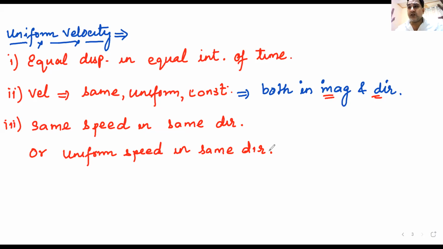Please raise your hand so that I understand that we have understood this concept of uniform velocity in three different ways. I can expand these three different ways and I can make them 5 or 6 or 7, but the essence remains the same. That is uniform velocity. Shall I move forward? I already have 150 messages and I have around 25 raised hands. Great, everyone has participated. Good, Teja. I'm very happy for you. You are doing great. Let us move.